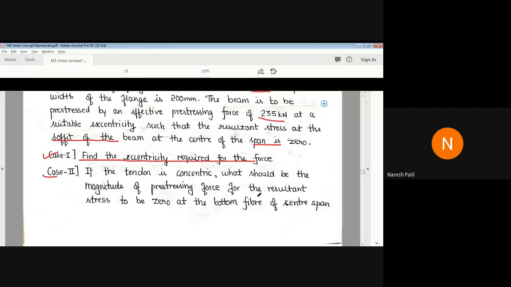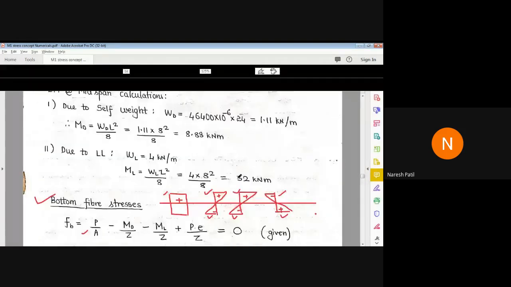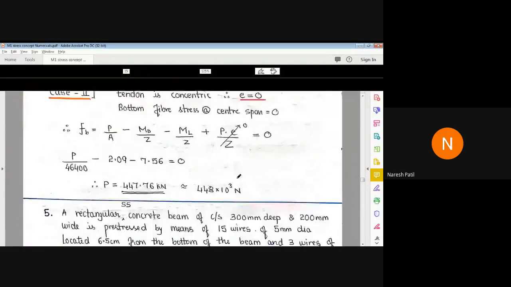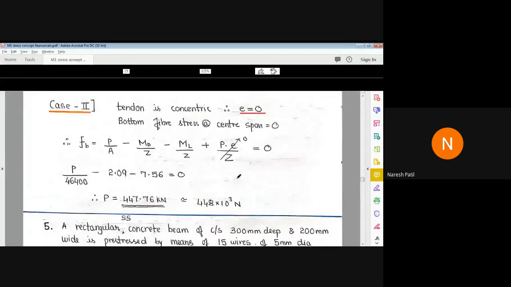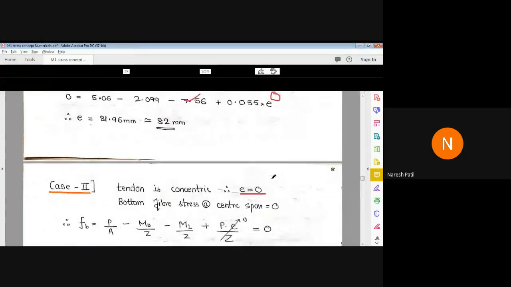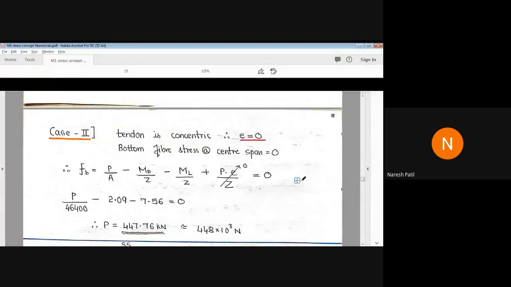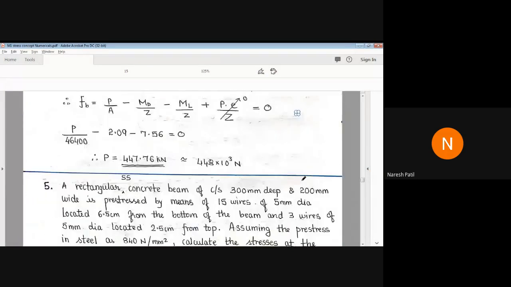Again, you have to make all the equations equal to 0 here. So the bottom fiber stress at center span is equal to 0.